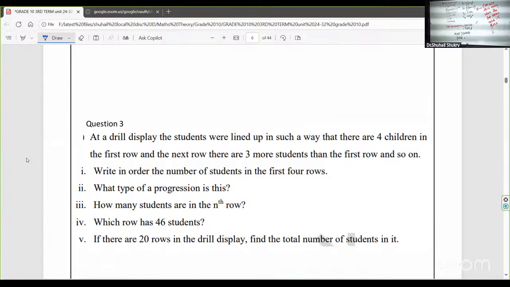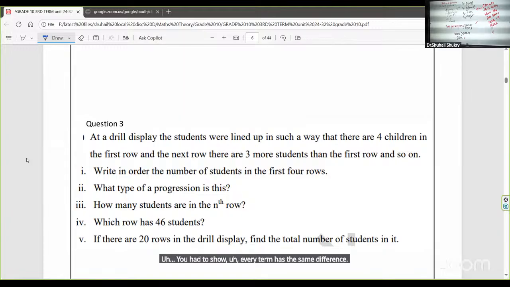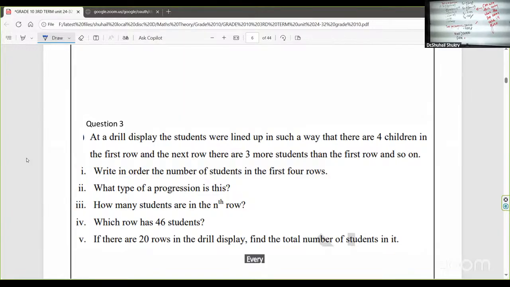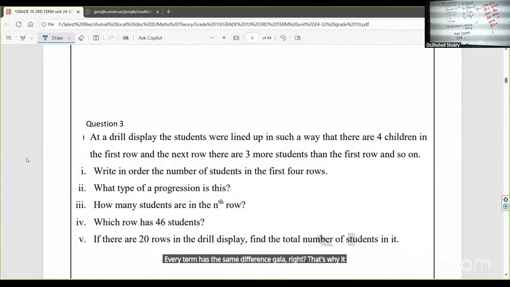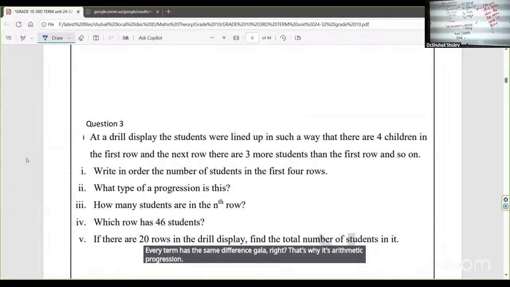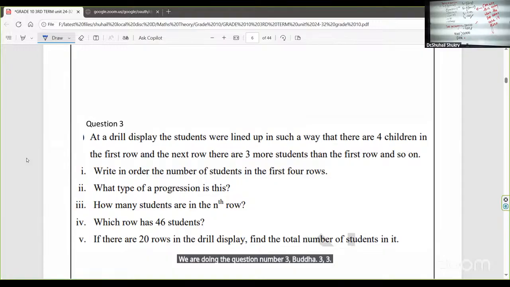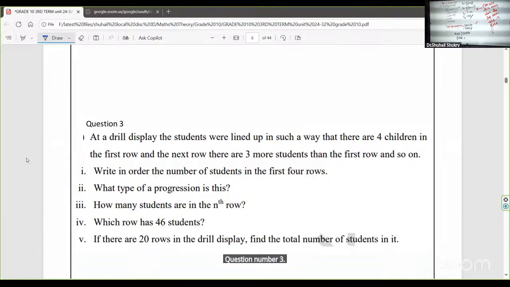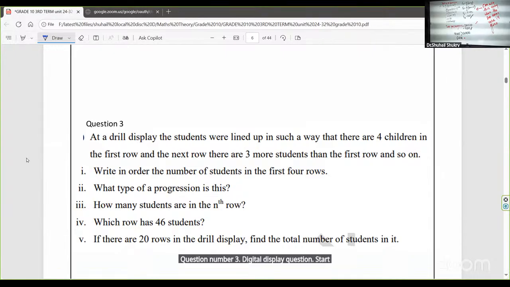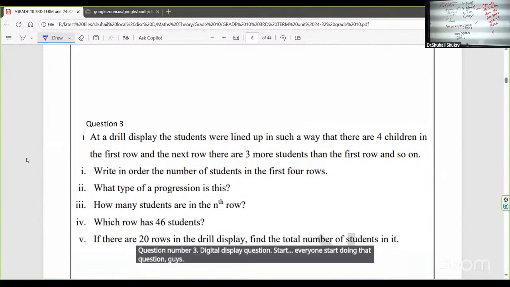In the frog question, you have to show every term has the same difference, right? That's why it's an arithmetic progression. Hurry. We are doing question number 3. Drill display question. Everyone start doing that question, guys. Do question number 3.